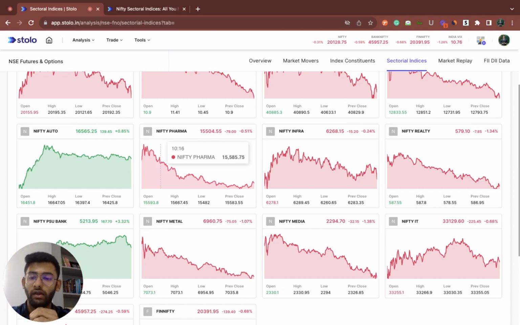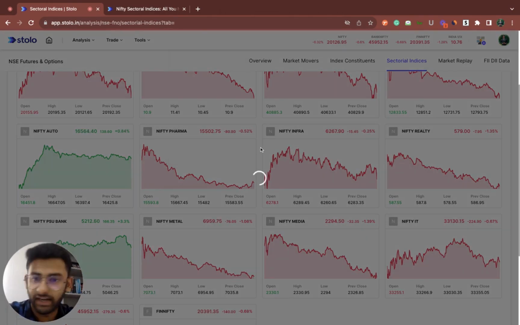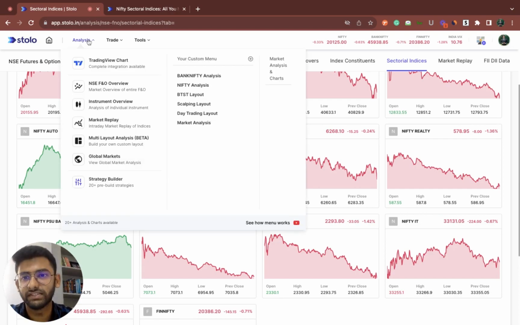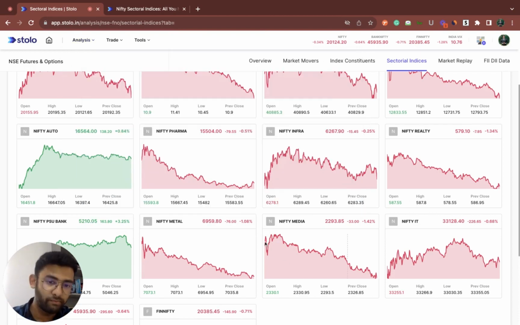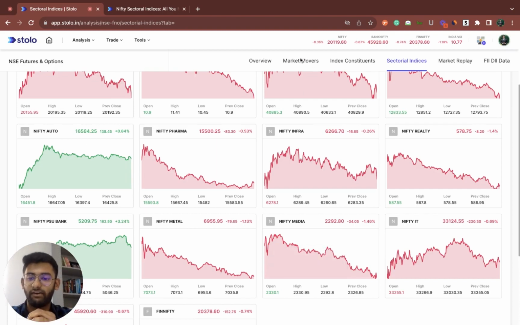After doing your price action analysis on your particular chart, that is Nifty Pharma, which you can do directly on the TradingView chart itself. You can just click on analysis, open your Nifty Pharma and do your price action analysis, right? Based on that, you know that, for example, here we have understood Nifty Pharma would be very bearish, right? And now how do we take advantage of it?